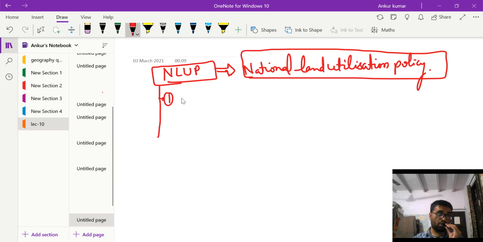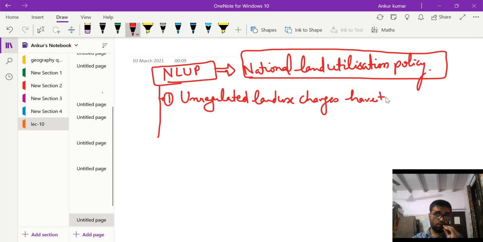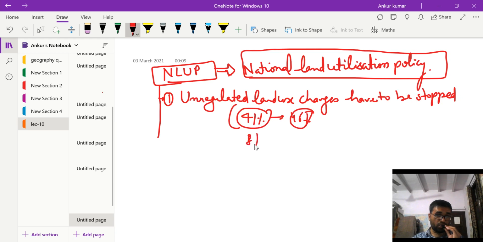Number one is unregulated land use changes. These have to be stopped, so this is the first objective of the policy. As we have seen, there are unregulated land use changes. For example, the agriculture arable area has increased from 41 to 46%. Forest area has increased from close to 8% to 22%.